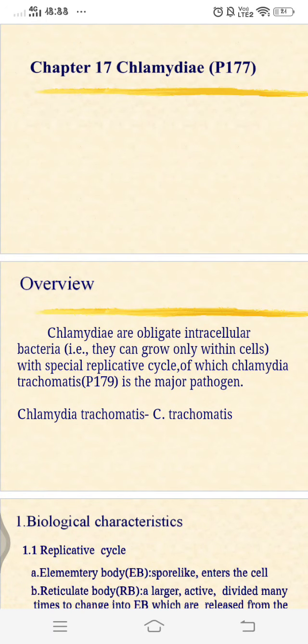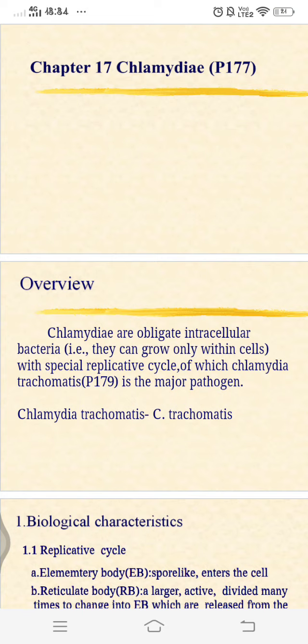Chlamydia is an intracellular gram-negative bacteria. It is very small. It's an obligate intracellular because it can't live outside the body, and it is now renamed as Chlamydiophila. Let us see its taxonomic classification. It belongs to the order Chlamydiales, family Chlamydiaceae, genus Chlamydia, and there are 4 different species: trachomatis, pneumoniae, psittaci, and pecorum. But trachomatis is the most important species, which mainly causes eye diseases.